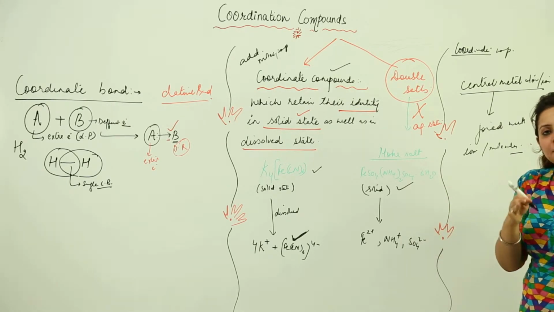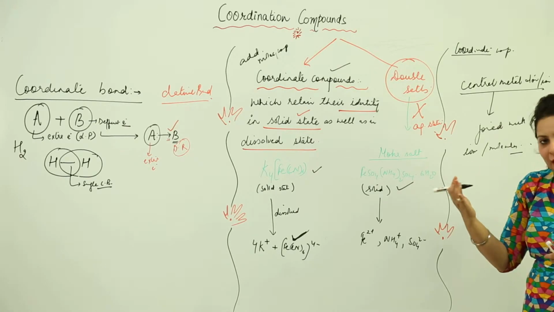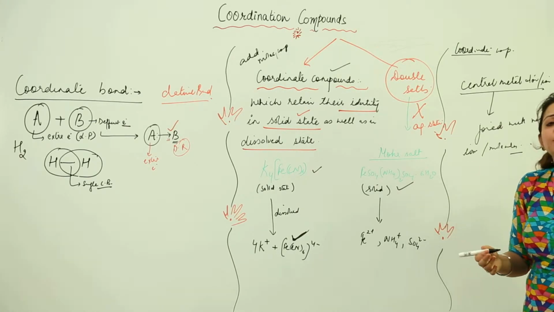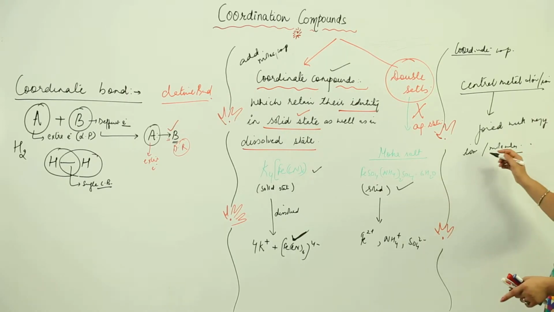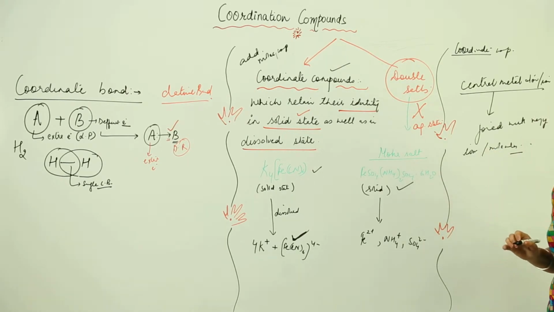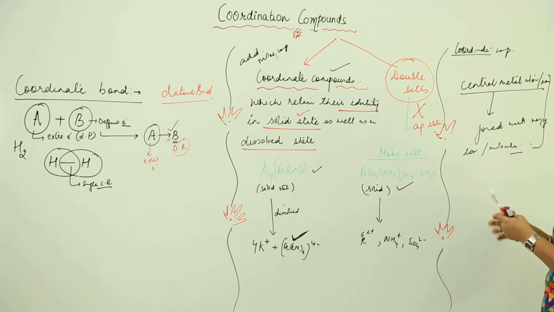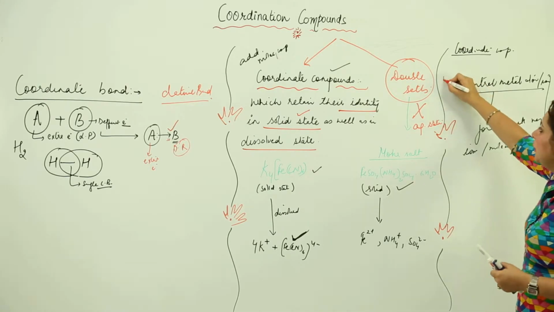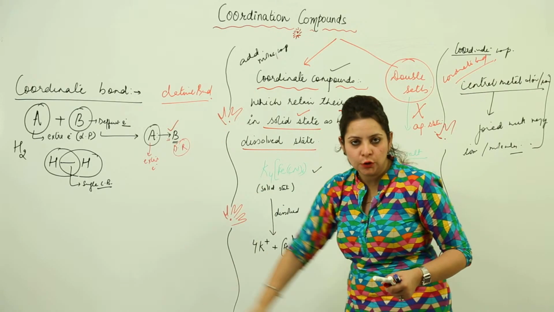There can be a central metal atom, or there can be a central metal ion, and it is definitely going to link with some other groups, and those groups can be an atom, ion or molecule, right. They are linked by a coordinate bond, as you all know what a coordinate bond is.